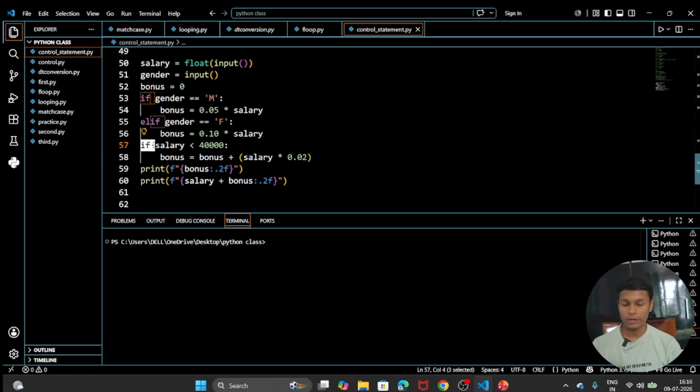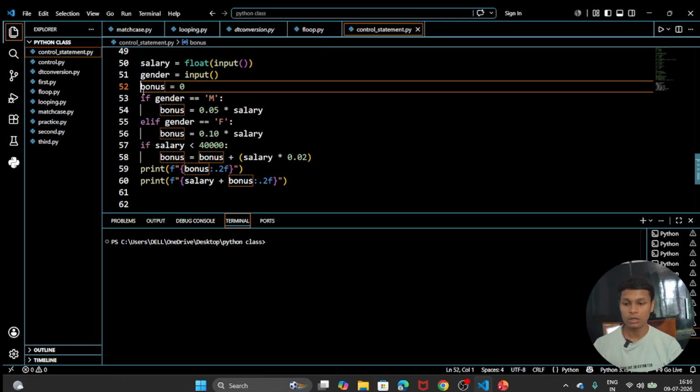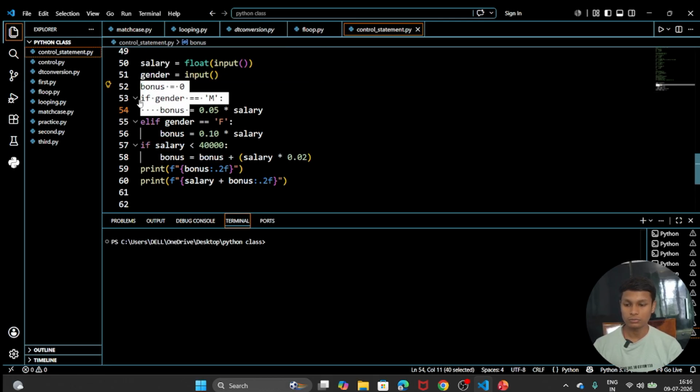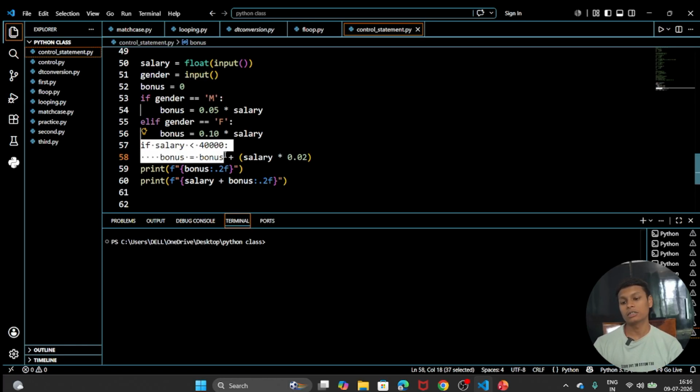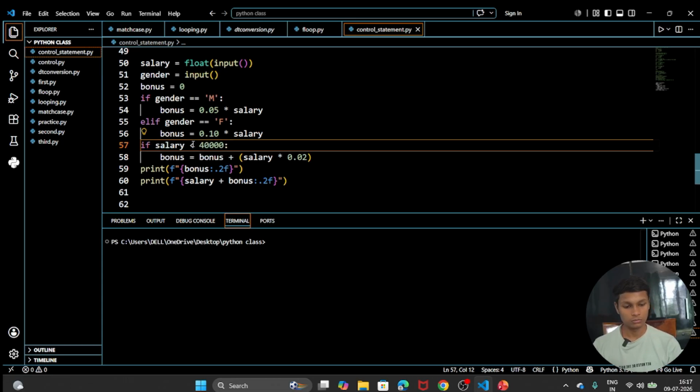Why is it if? Why are we not using elif or else again? Because we have to set another condition. It's not a part of this if elif condition. It's another type of condition. What was the condition? The condition was salary less than or equal to, no, sorry, equal to is not there, so let's put equal to.